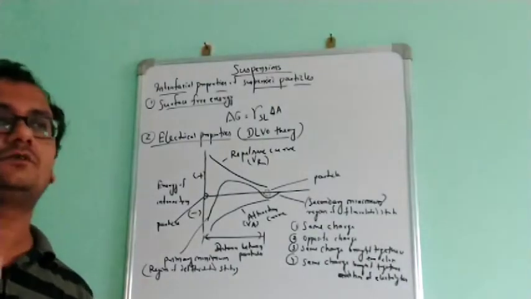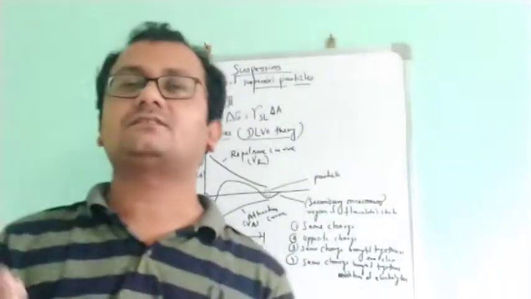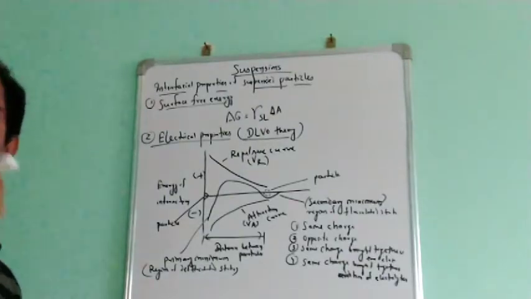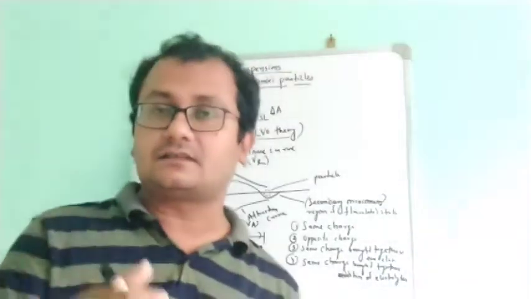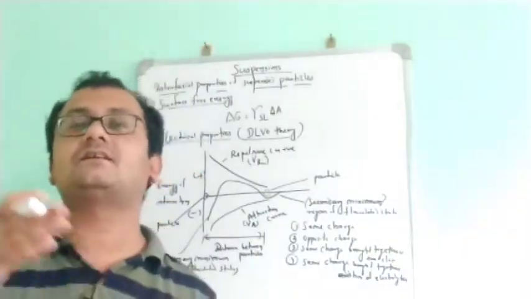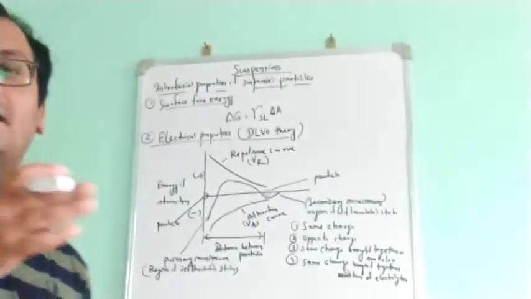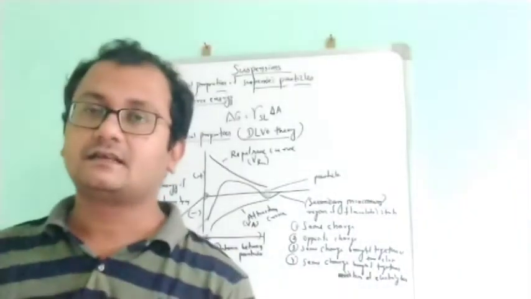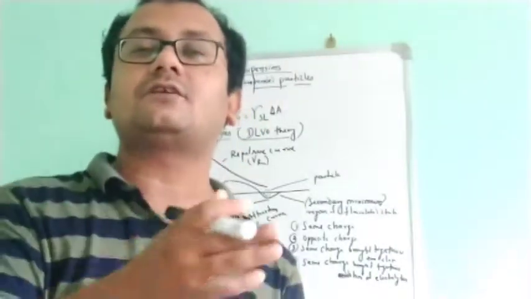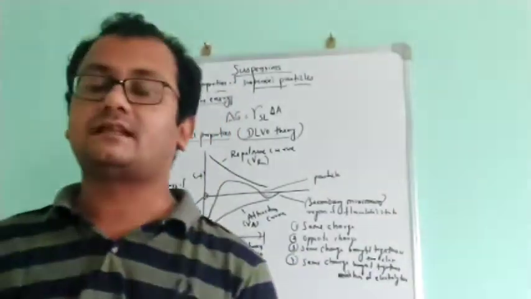When we are trying to suspend the particles, we are decreasing the particle size, so we are increasing the surface area. While increasing the surface area, the surface free energy of the particles will also increase. If surface free energy increases, then the formulation is thermodynamically unstable.